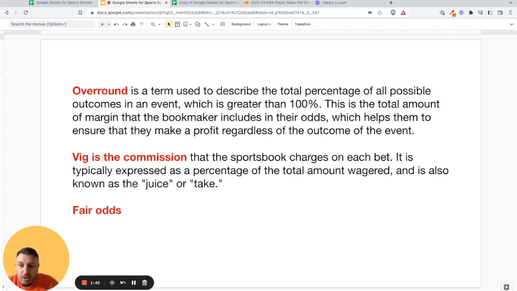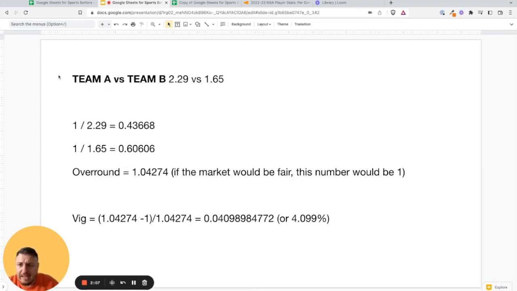VIG, on the other side, is the commission that a sportsbook charges on each bet. It is typically expressed as a percentage of the total amount wagered, and it is also known as the juice or take. And from this information we can calculate fair odds. So every time you go to a bookmaker's offer and you see their odds, you can always calculate fair odds, and I will show you how. This is an example.